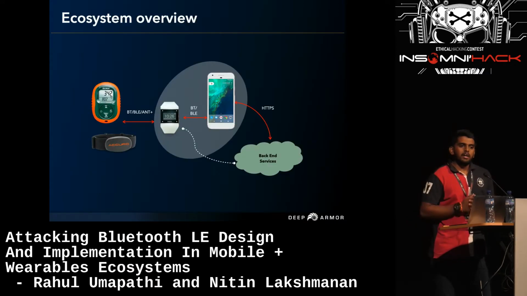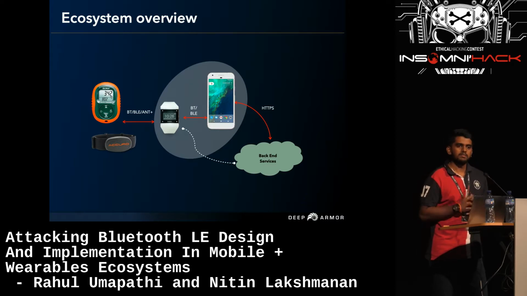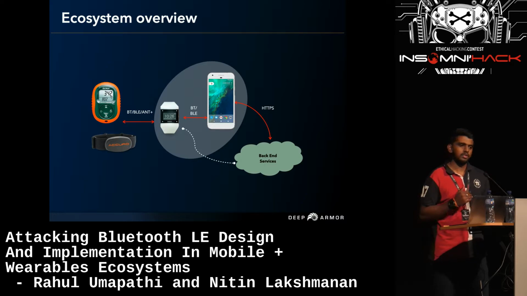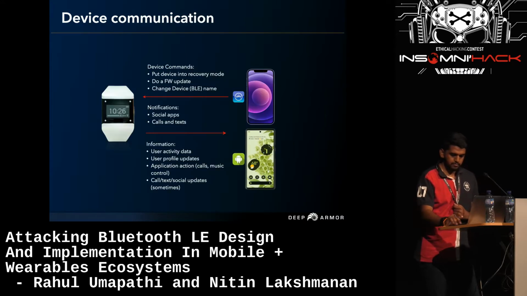Similar to the IoT ecosystem explained by Nitin previously, this is specific to the wearable ecosystem, where it has a wearable device, a mobile application and a cloud. Here the wearable device will be communicating with its mobile application via Bluetooth, that is using the BLE protocol. Sometimes the wearable device can talk to the cloud directly, and the mobile application can talk to the cloud using the HTTPS protocol. For today's talk, we'll be mainly concentrating on the communication happening between the wearable device and the mobile application.